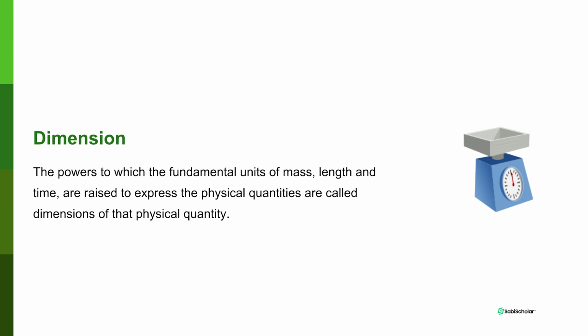How does speed depend on mass, length, and time? And by the way, a quantity does not have to depend on the 3 of them. Maybe it just depends on 1, or it depends on 2, or sometimes the 3. So dimension tells us the power of mass, length, and time which a physical quantity depends on.